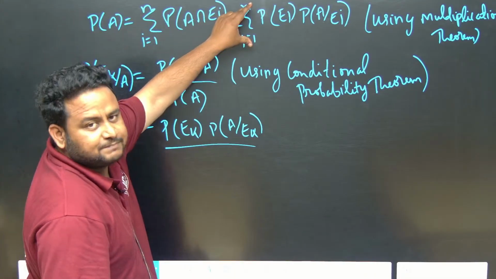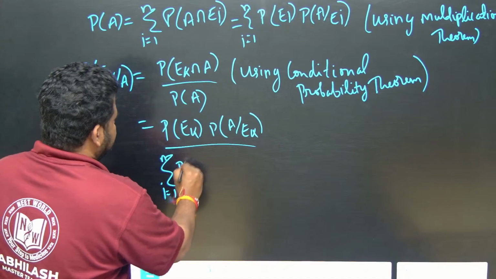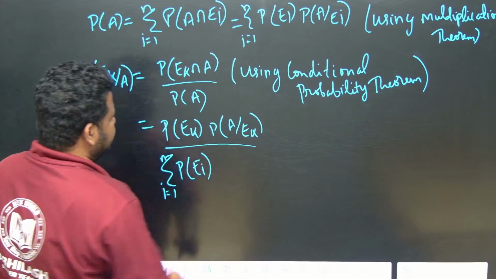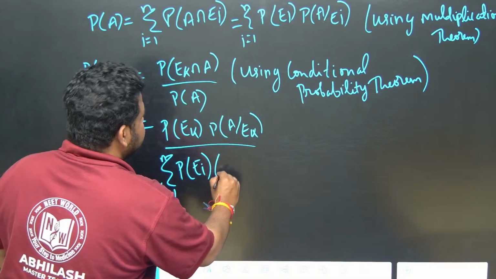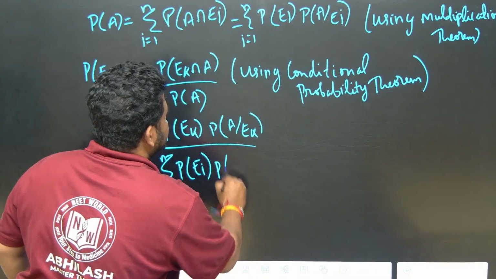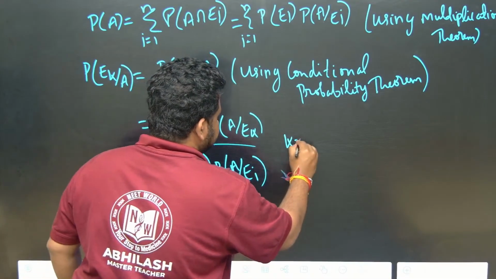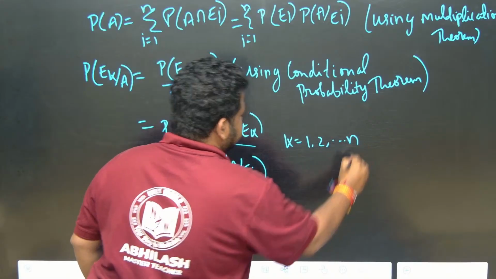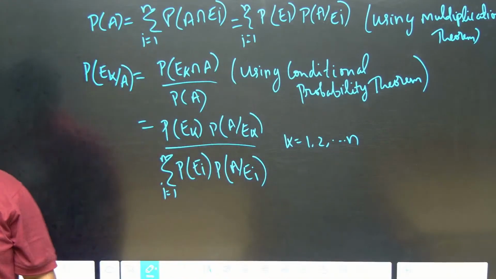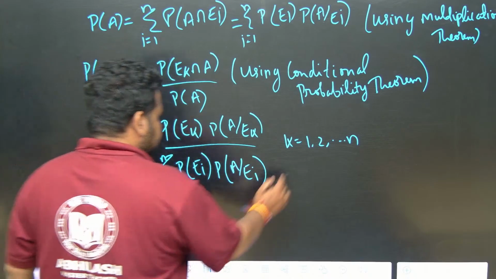Same thing: the summation of i running from 1 to n of probability of E_i into probability of A given E_i, where k is equal to 1 up to n. This is what I have. Finally this is enough, we don't have to write any more.